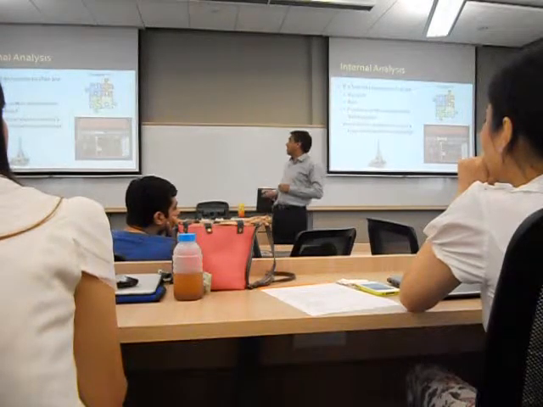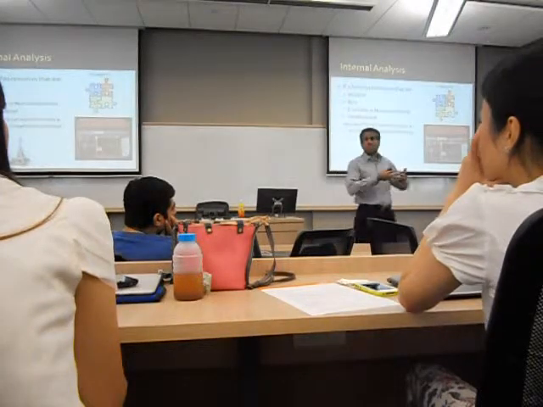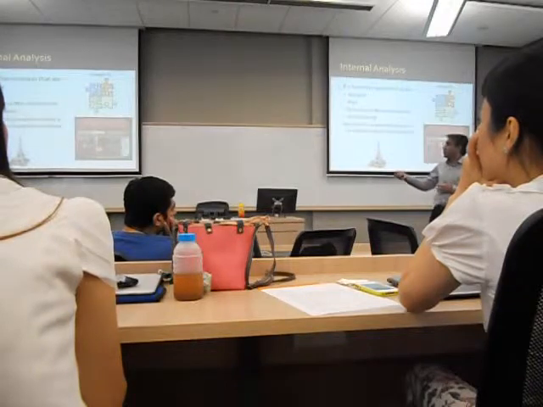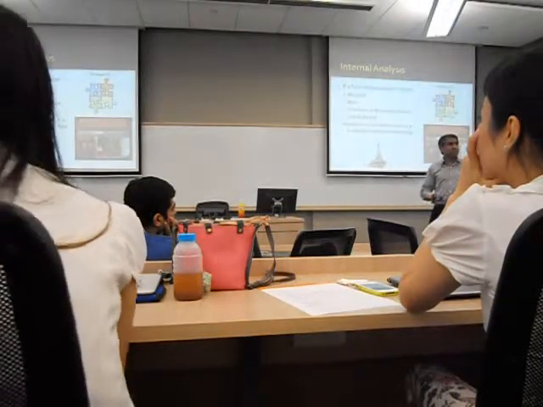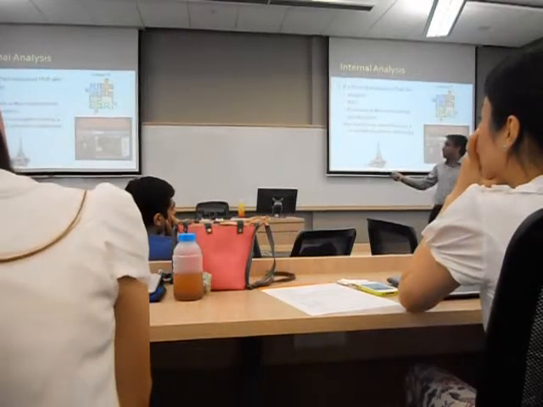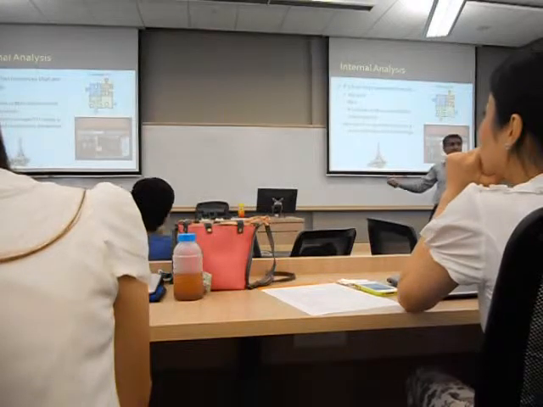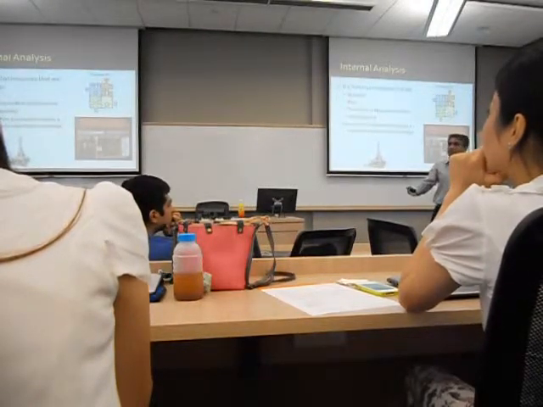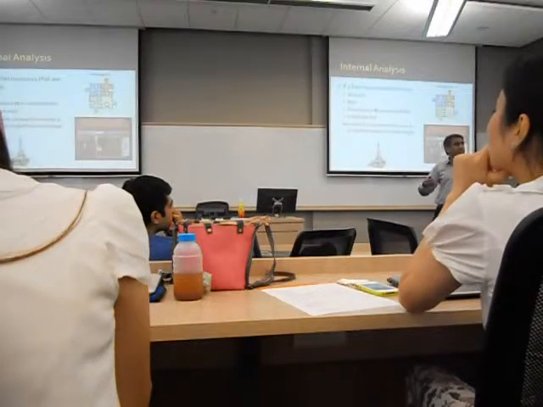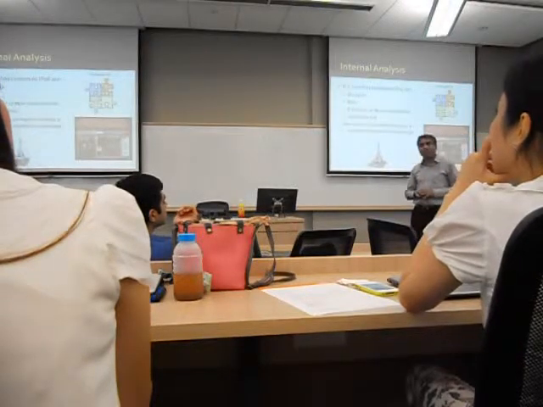And the fourth one, which is difficult to imitate, is when you have a lot of fit between the activities that the firm is performing. And that fit makes it quite difficult, because if you imitate just one activity, then you don't succeed. You have to imitate a whole set of activities, and that is what we saw in the case of Edward Jones. The reason why this company is successful, because this strategy has not been imitated by other companies, and it's been difficult to imitate because there are a lot of things which sort of fit well together. If you do one but not the others, you don't get a benefit.